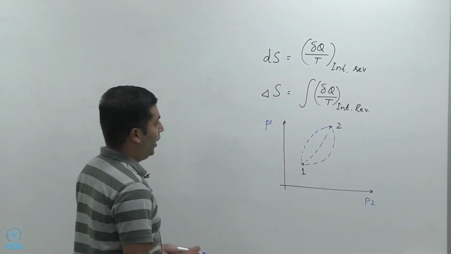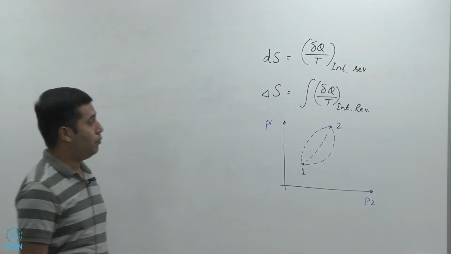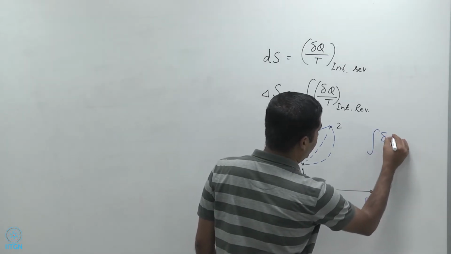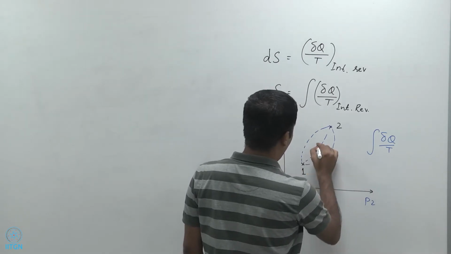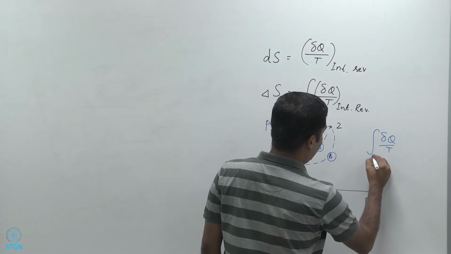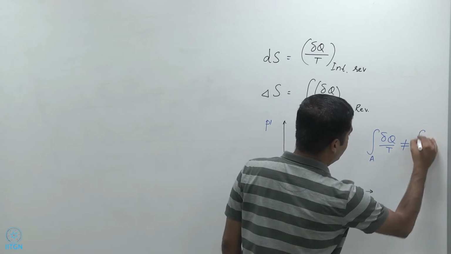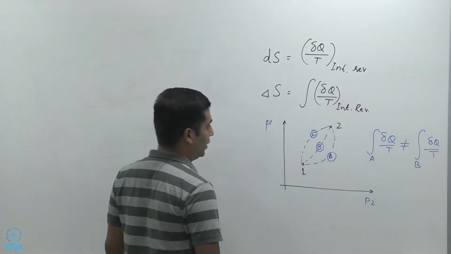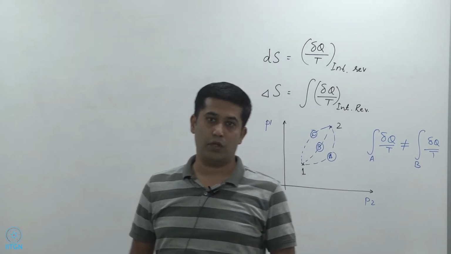So I can take any number of paths to go from 1 to 2, and in each case I will have an integral dQ by T. Let's call this path A, path B, path C. For path A, the integral dQ by T will not necessarily be equal to that for path B, right? So all of these integrals need not be the same.